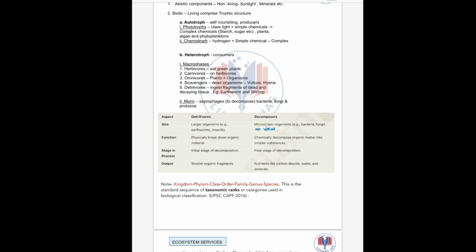What do decomposers do? They chemically decompose organic matter into simpler substances. Then stages: detritivores function in the initial stage of decomposition, while decomposers function in the final stage of decomposition. Output: detritivores produce smaller organic fragments, while decomposers produce nutrients like carbon dioxide, water and minerals as the output.